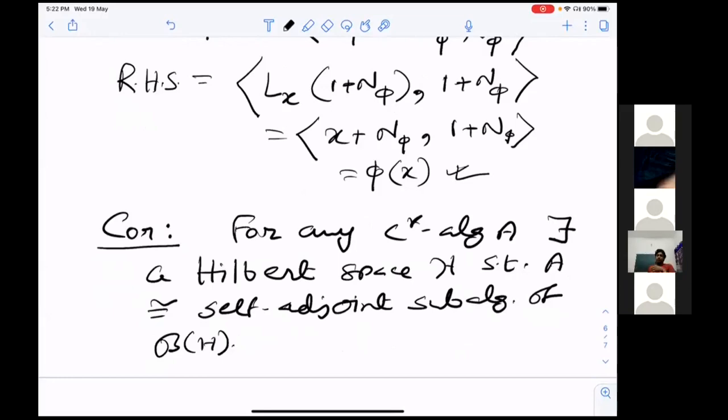And here it is saying that conversely, given any abstract C-star algebra, one can cook up a Hilbert space such that it is isomorphic to some closed sub-algebra.